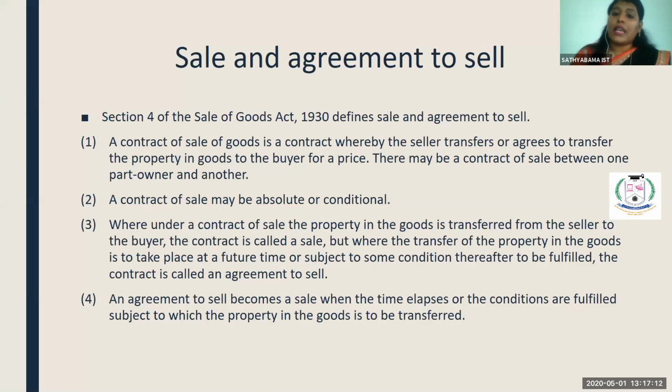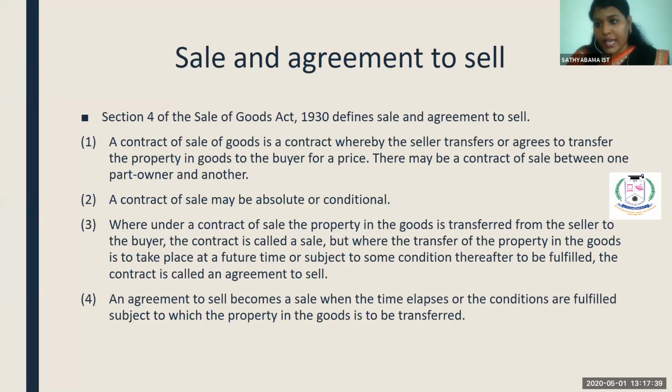But agreement to sell is when there is an agreement to exchange the goods in future. It is merely an agreement, whereas if you take sale, it is an executed agreement, whereas the agreement to sell is executory. You will be executing the contract in the future period, not immediately. Fine. So from the name itself, you can understand the difference between sale and agreement to sell.